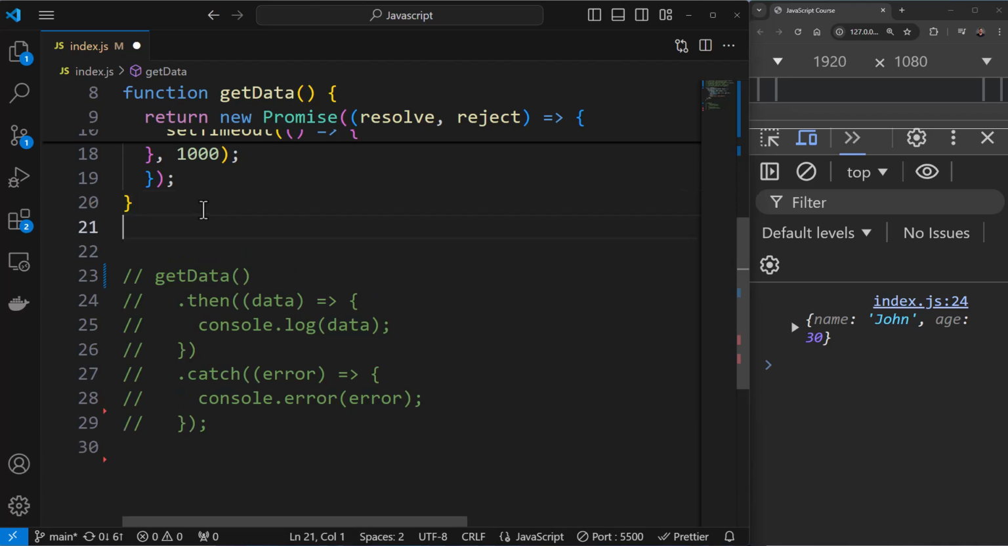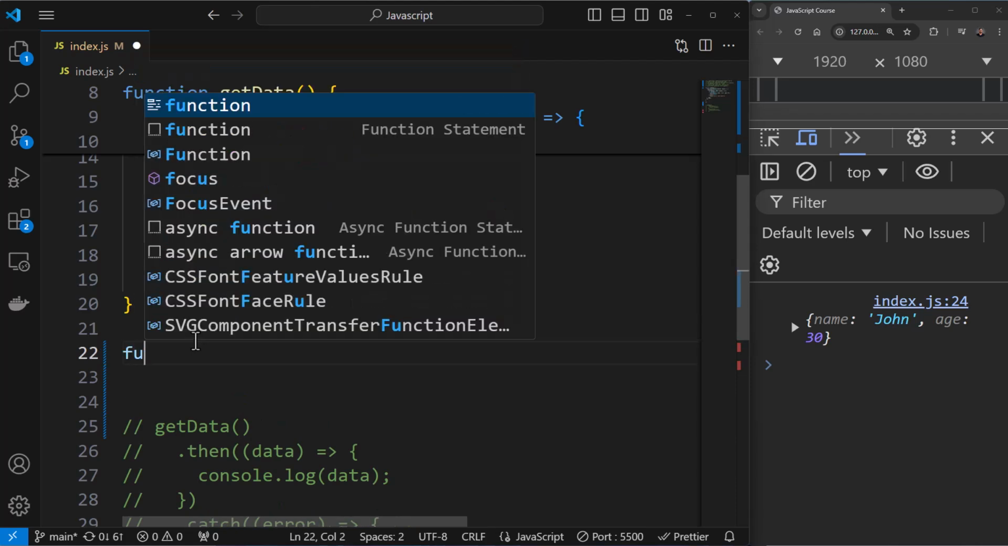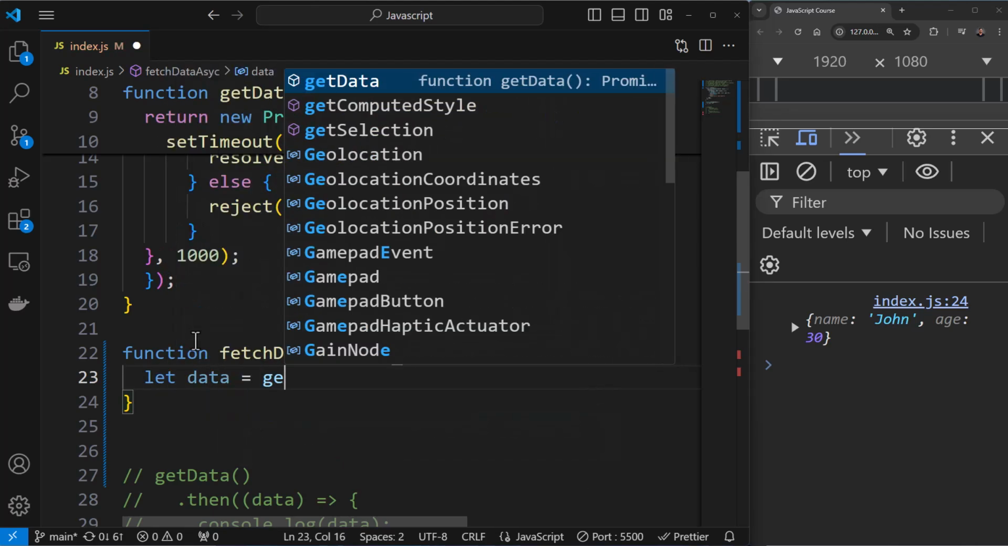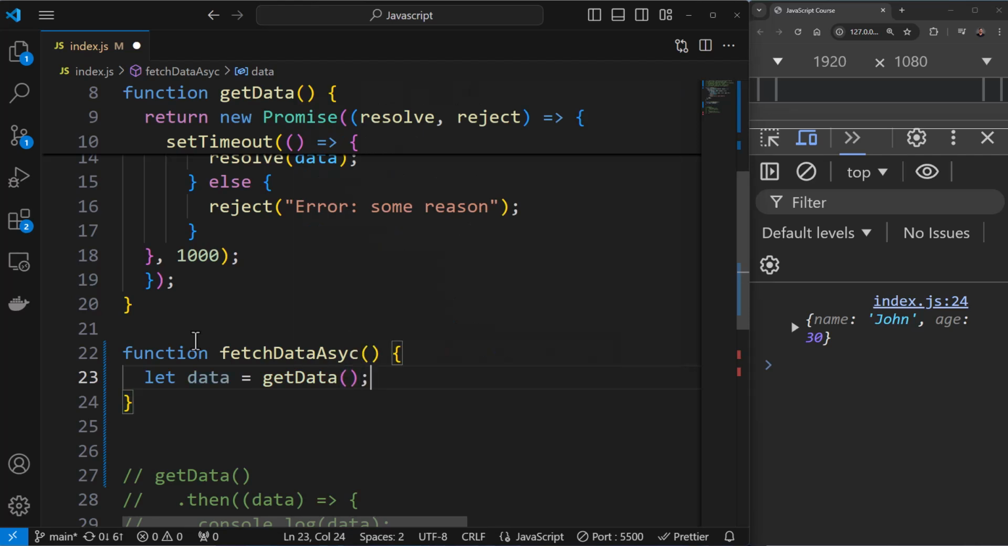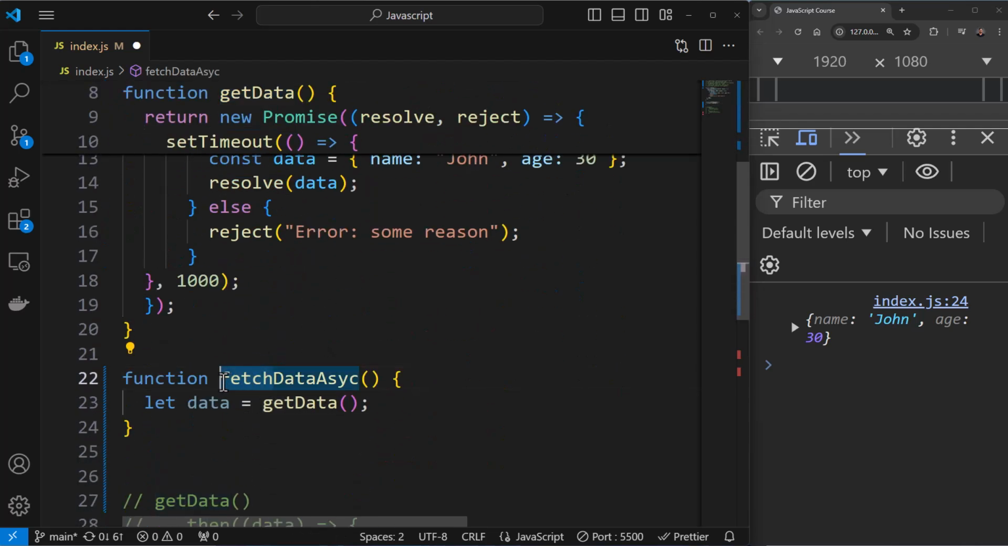Let's say I wish to consume this getData. What I can do is say function over here, and I'll call it fetchData, and I'll fetch it in an async manner. Over here, I can say let data, and I can say getData. getData is the name of our function over here. So I'll call this getData instead of fetchData. So I have things this way now.